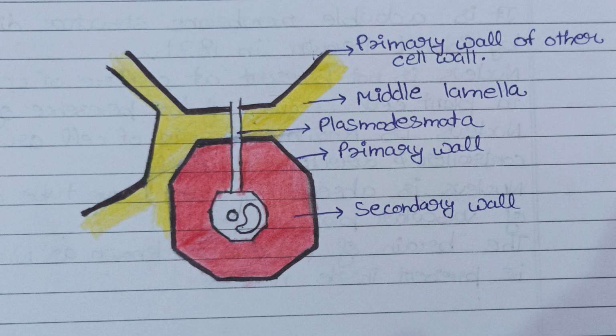The secondary cell wall is responsible for providing shape to the cell. It is the thickest layer of the cell wall. Secondary cell wall is absent in growing tissue. But once the cell is matured and converted into permanent tissue, the secondary cell wall is formed towards the cell membrane. A tube or pipe-like structure that is visible to you all is the plasmodesmata. Plasmodesmata stretches from the cytoplasm of one cell and connects to the cytoplasm of another cell that is nearby.